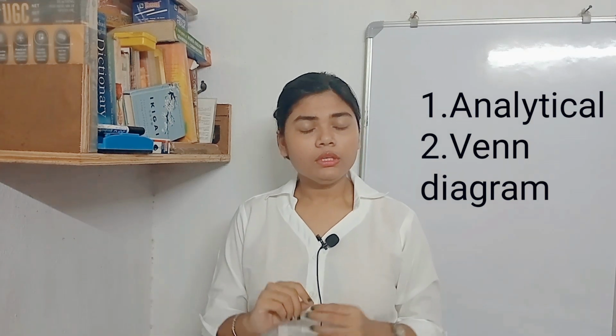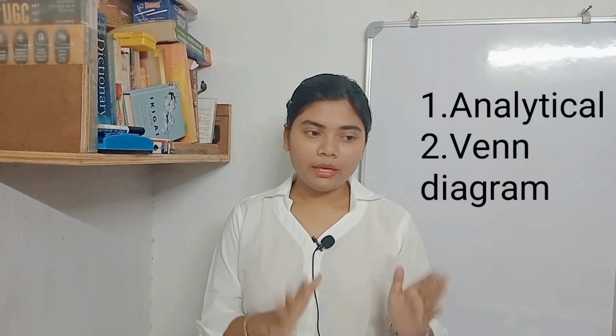Before solving syllogism, I must tell you that there are 2 methods to deal with it: the analytical method and the Venn diagram. According to me, the Venn diagram is easier than the analytical method, because in the analytical method there are rules like the 50-50 rule or the 100 rule. I really did not get that much, so I preferred the Venn diagram. You can also do that and read it in your book, but if you cannot find any solution, then you can prefer my video.